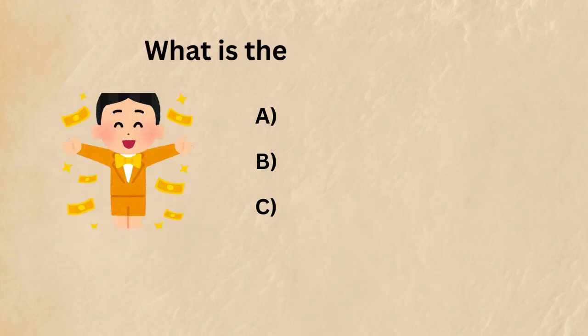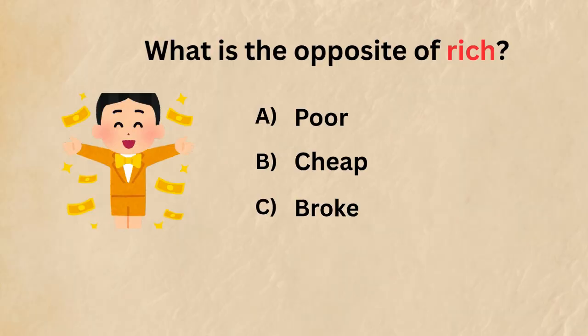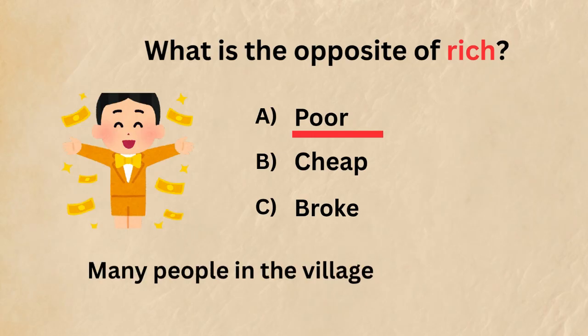8. What is the opposite of rich? A. Poor. B. Cheap. C. Broke. Answer: poor. Example sentence: many people in the village are poor but happy.